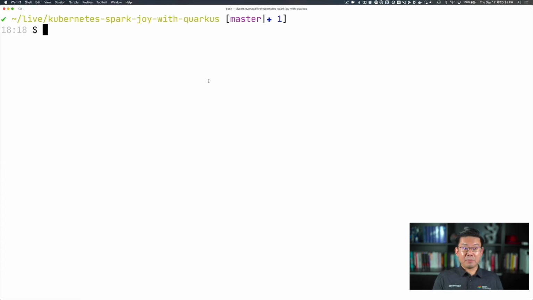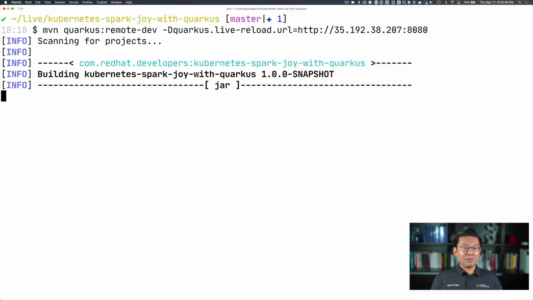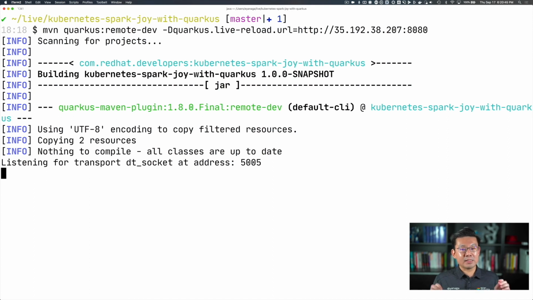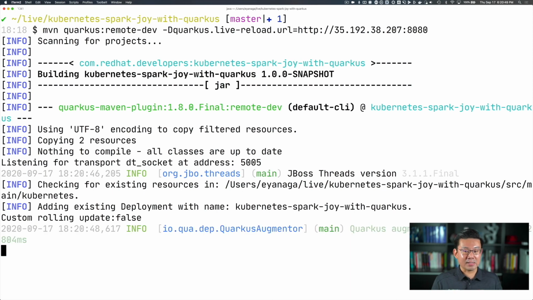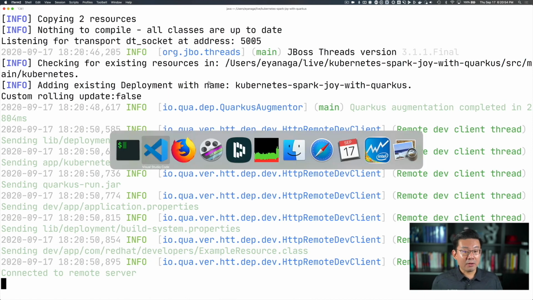So now I'm going to type the magic words mvn quarkus instead of just dev, remote-dev, and I'm going to put the URL here, quarkus.live.reload.url is going to be this particular one that Ray just gave to me. I have the IP, I have the port, and when I type here, remote dev is going to connect to our Quarkus application running on Kubernetes, and once it is connected, any change that I perform here locally is going to be reflected in the remote cluster. So right now it's already connected.